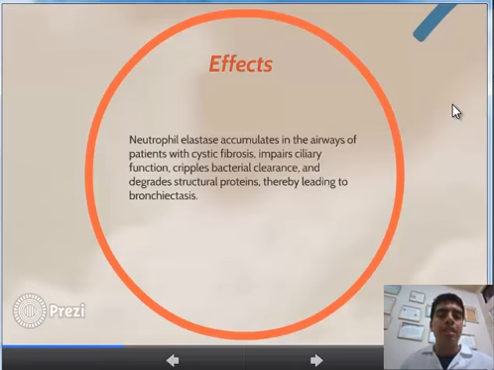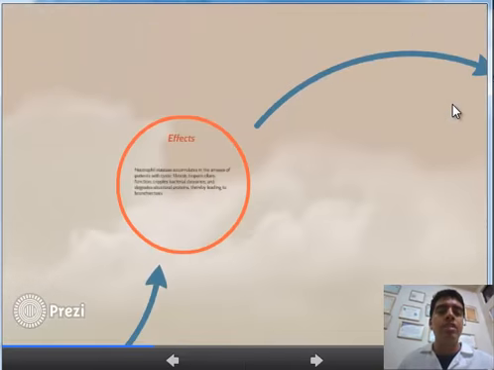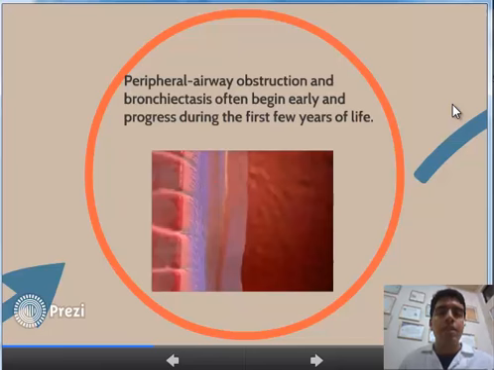Neutrophil elastase accumulates in the airways of patients with cystic fibrosis, impairs ciliary function, cripples bacterial clearance, and degrades structural proteins, strongly leading to bronchiectasis. Peripheral airway obstruction and bronchiectasis often begin early and progress during the first few years of life.